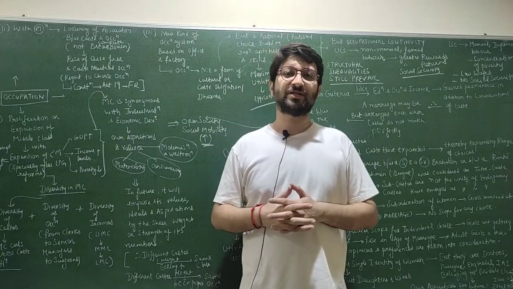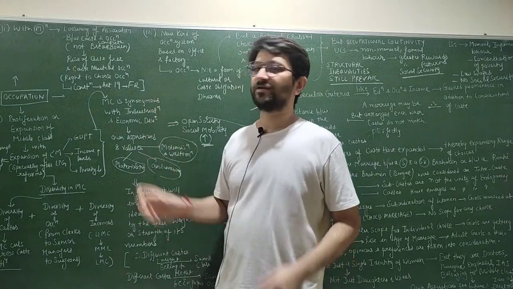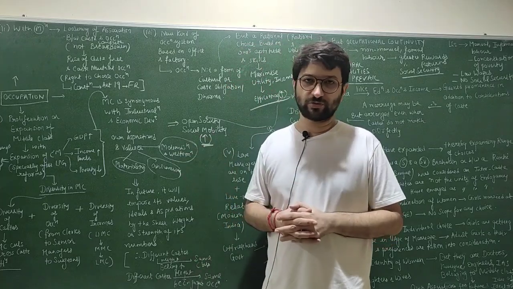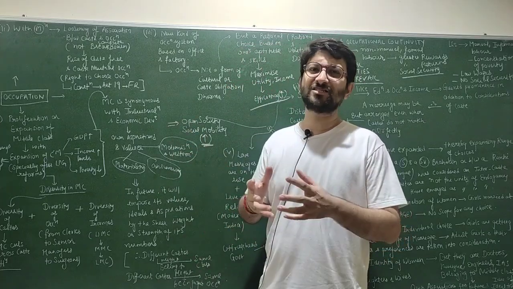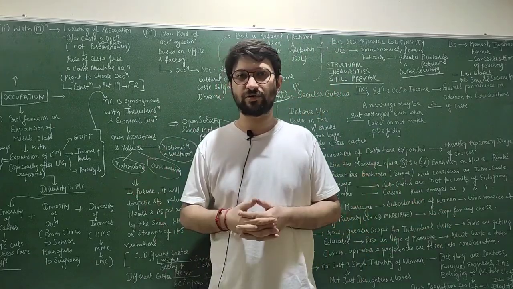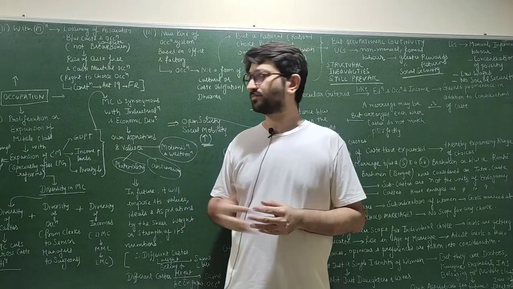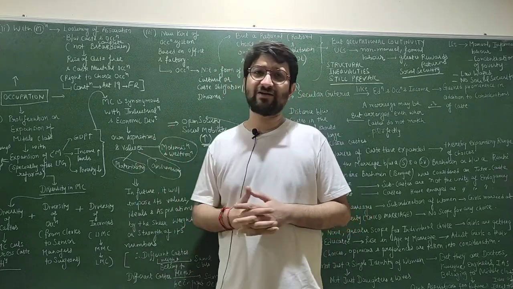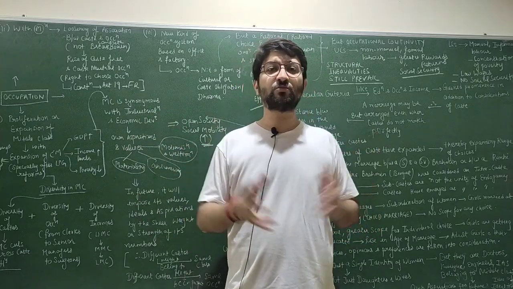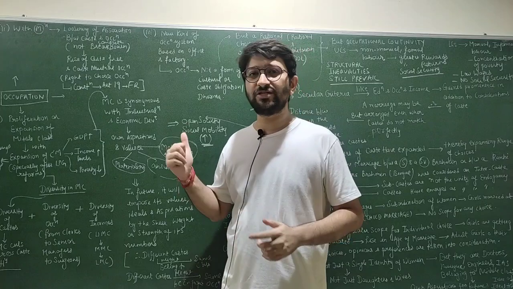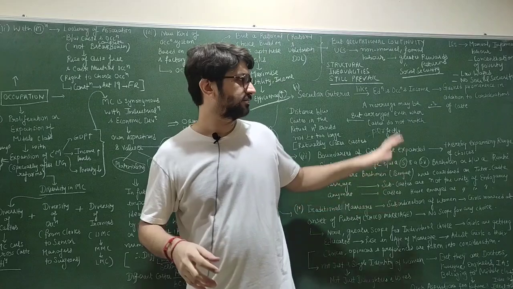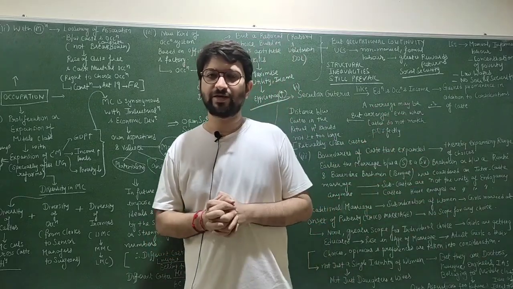Now there is some problem that students face, that the font that I'm writing on the board is small. See, the problem is I have to write a lot of information on the board. Otherwise, if I'm writing only some information and the lectures are very lengthy, then I have to rub it again. So there is a lot of overhead involved if I'm writing in bigger font. So if you're facing some problem, if you're not able to see, I'll advise you to watch it on system. There the font is bigger and it is quite visible. If you're watching it on mobile, then I'll advise you to take the screenshot, right? And simultaneously you might zoom and you might be able to easily see what's written over here.